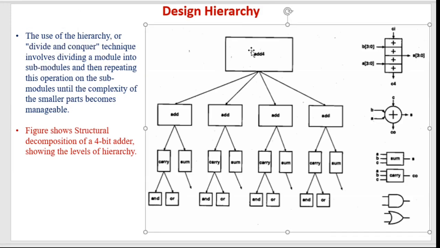Okay, so let's say this is a 4-bit adder, and if we see that the complexity of this particular module is sufficiently high, it may be a tedious job to design this block. So what can we do is divide this complex module into simpler modules, and it will be good. This 4-bit adder can be divided into 4 number of 1-bit adders. So this is a 1-bit adder, this is a 1-bit adder, this is a 1-bit adder, and this is a 1-bit adder.